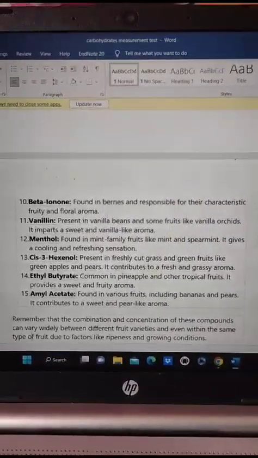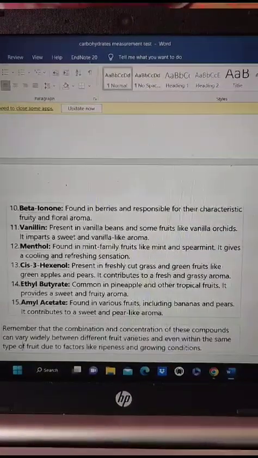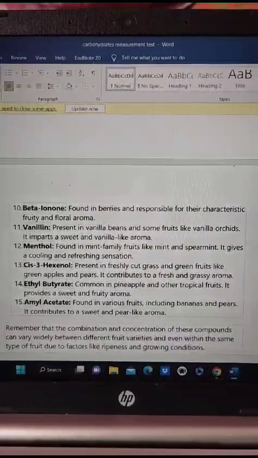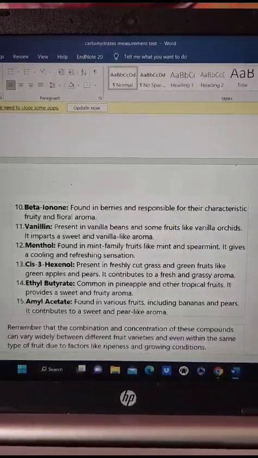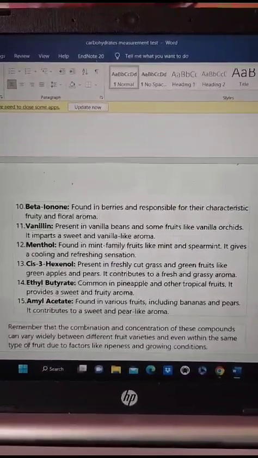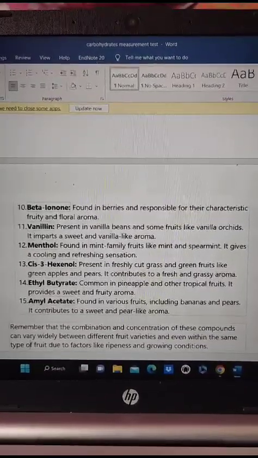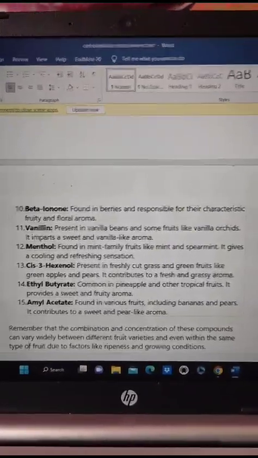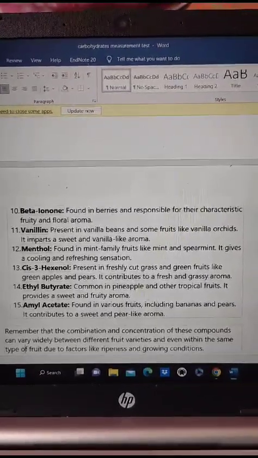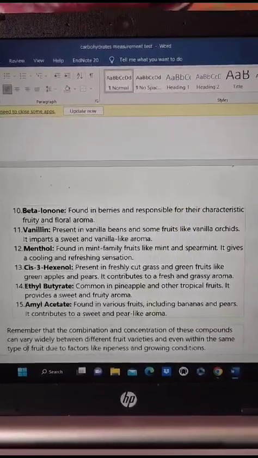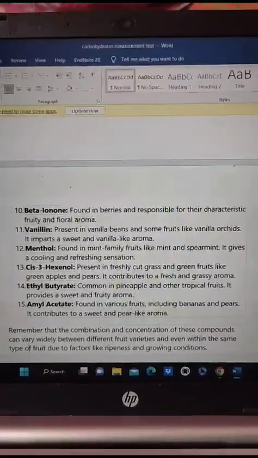Next one is menthol, which is present in the mint family, including mint and spearmint. It gives a cooling and refreshing sensation. Next one is cis-3-hexenol, which is present in freshly cut grasses and green fruits like green apples and pears. It contributes to a fresh and grassy aroma.